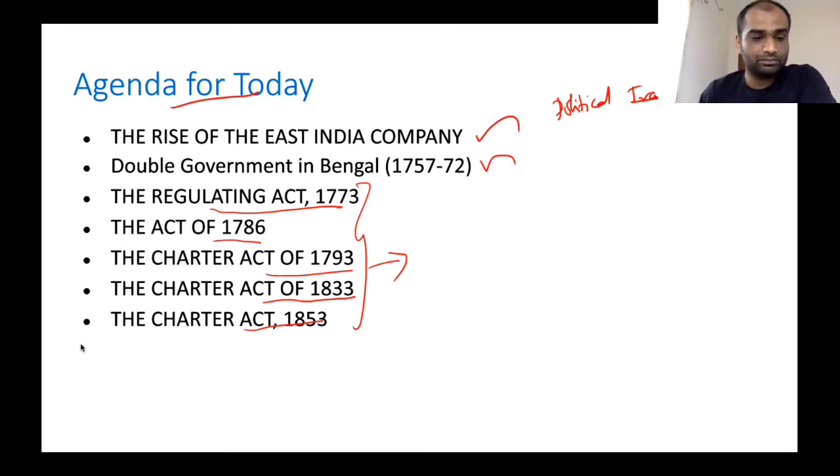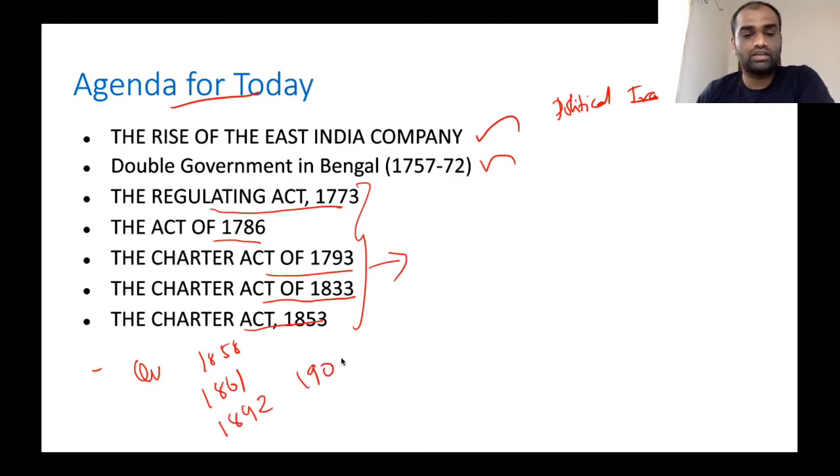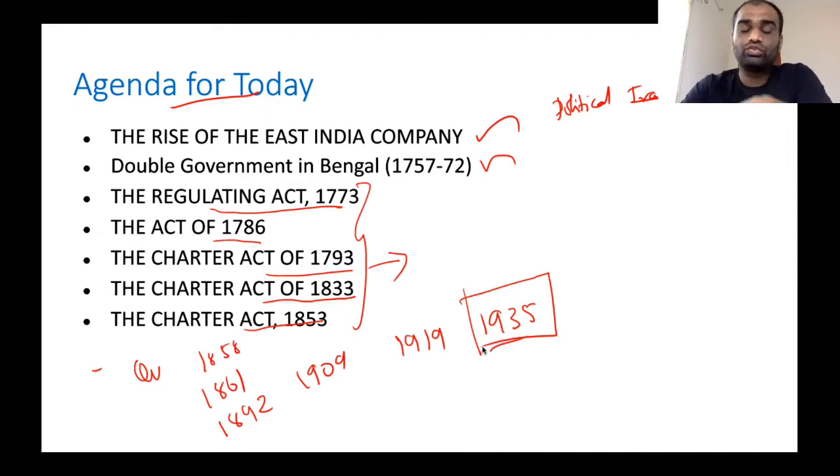After that, we look at the Queen's Proclamation of 1858, the Indian Councils Act of 1861, and then the Indian Councils Acts of 1892, 1909, 1919, and the Government of India Act 1935. So we will end our class with the Government of India Act 1935. Even in these acts passed by the British Parliament, we will look in depth at how these acts came into place and what significant changes were introduced by them, in this particular class.